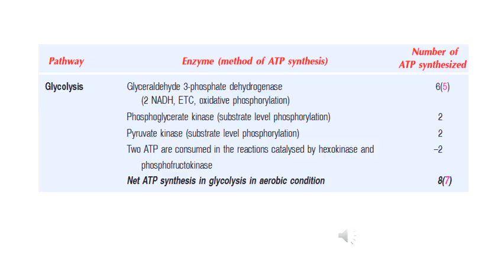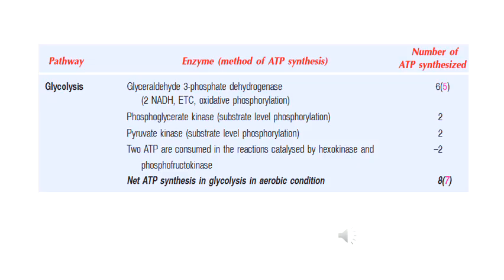Here we have mentioned each step and the number of ATP synthesized. The first step is glyceraldehyde 3-phosphate dehydrogenase enzyme, which catalyzes the formation of NADH. That means total 6 ATPs. In the second stage, phosphoglycerate kinase activates substrate level phosphorylation. Here the number of ATPs synthesized is 2.